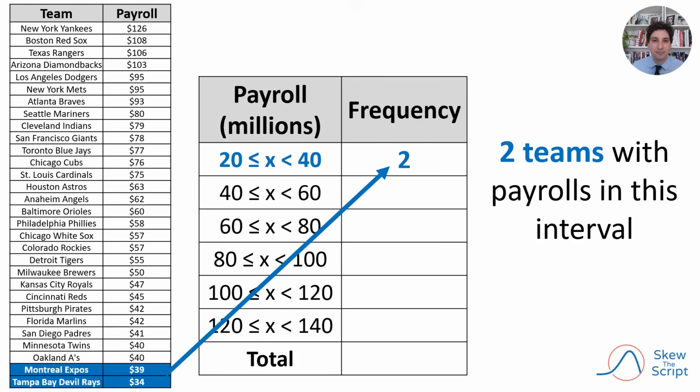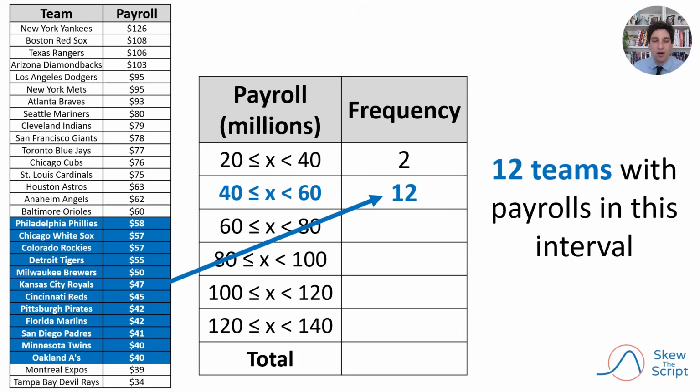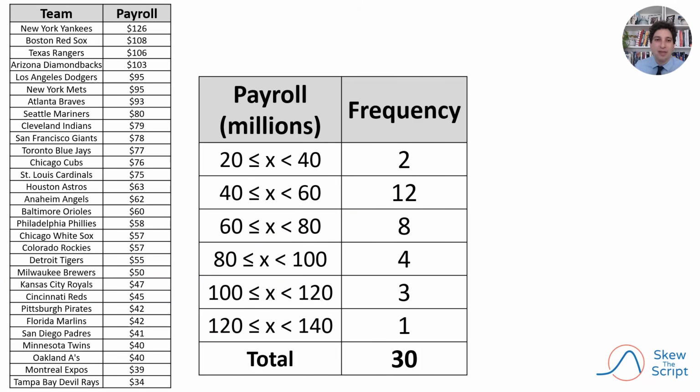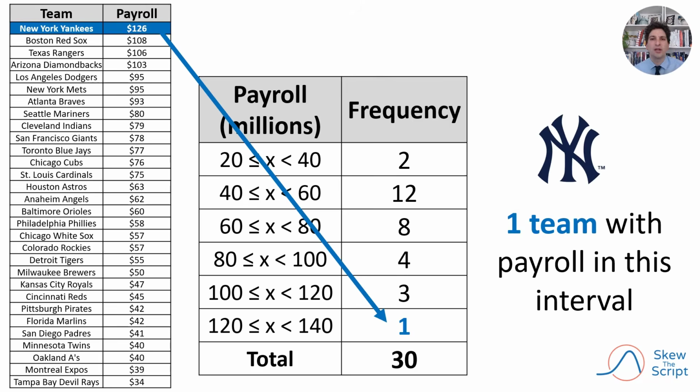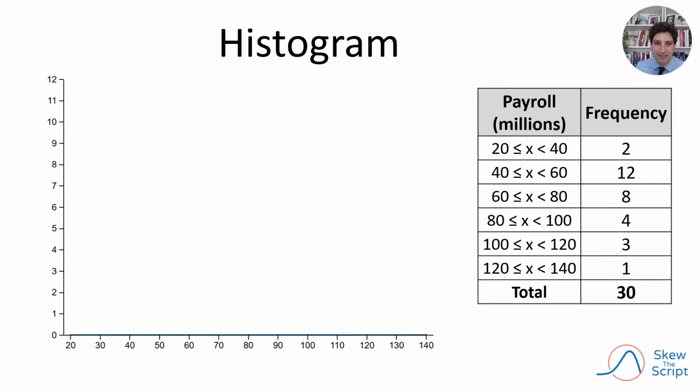We see that there are two teams in our data set that fit in the first bin. Note that the A's with a $40 million payroll do not go into this bin, since that upper bound of 40 million is excluded from this bin. Instead, they'll go into the next one, where there are 12 teams. And we can fill in the rest for a total of all 30 teams captured from our data set. And it's worth noting that only one team had a payroll in that highest interval, the New York Yankees.